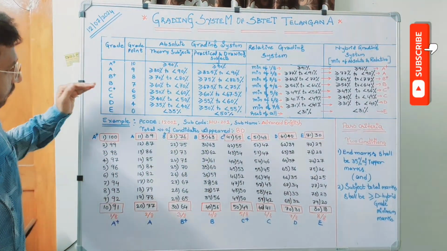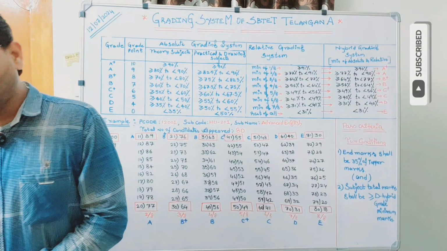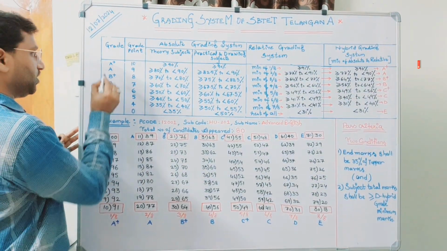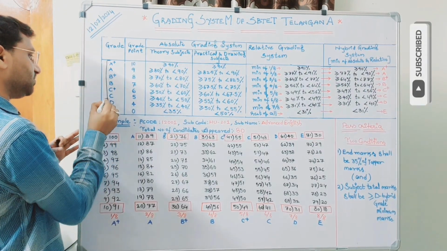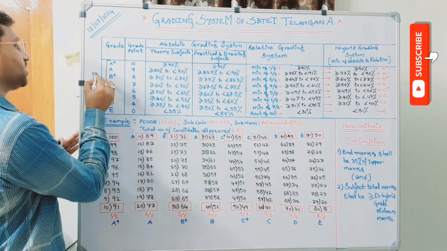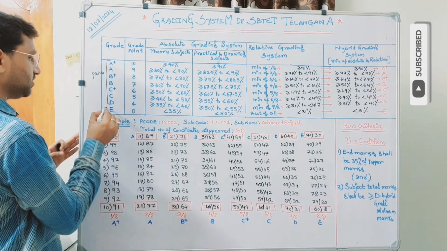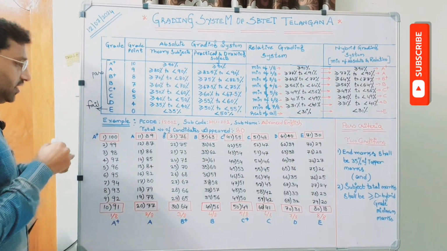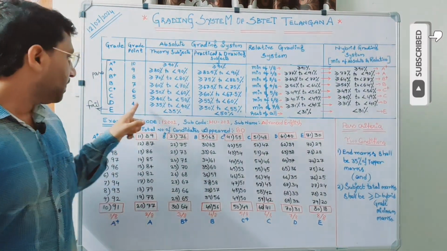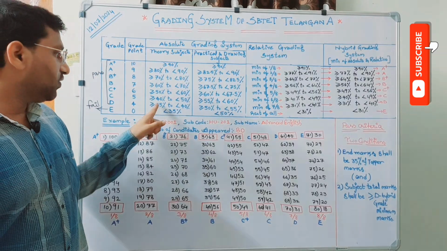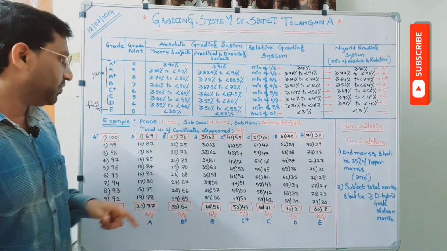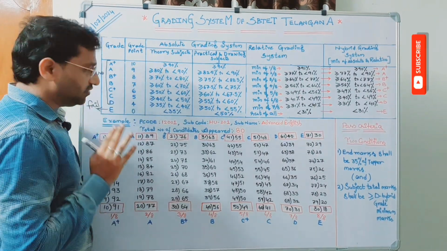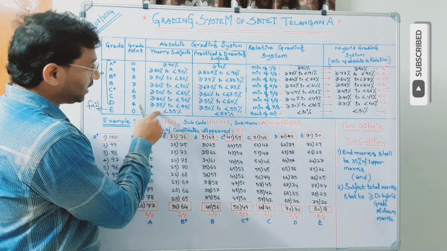Now, all these from A plus to D are considered pass categories. All these are pass grades. But E is nothing but the fail category. So for D grade, it is greater than or equal to 35% to less than 40%. That means if the candidate secures less than 35%, it is taken as E. That means the candidate has failed. So that is the reason the range is less than 35.